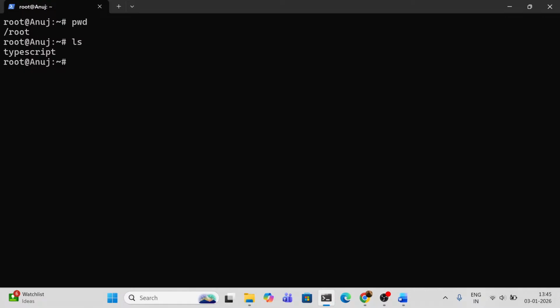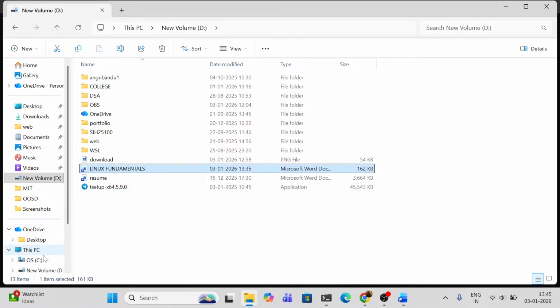Now before going further, I have created some separate folders where I will show you the fundamentals. So let me cd into this. I will tell you all about what is mnt, and what exactly D is. D means my D directory. So let me show you.